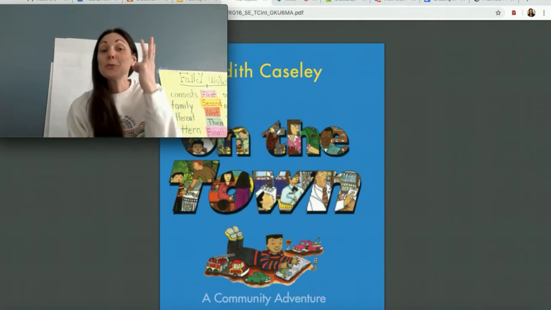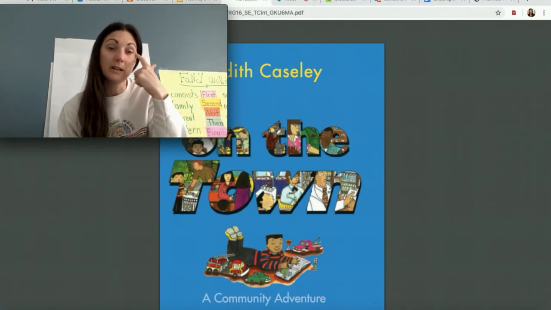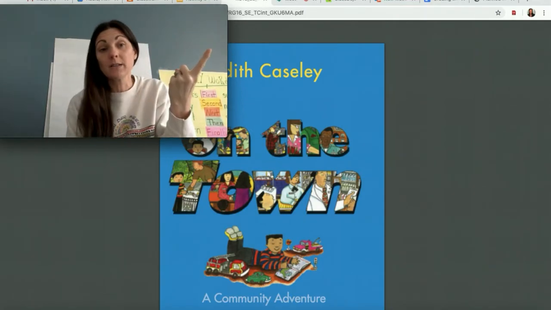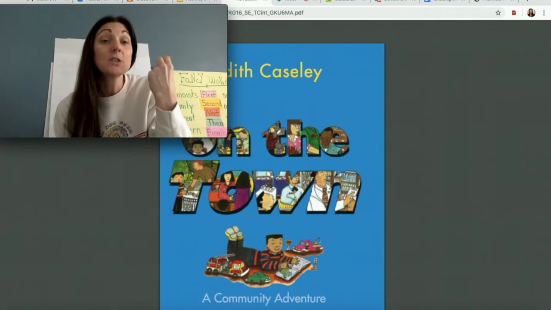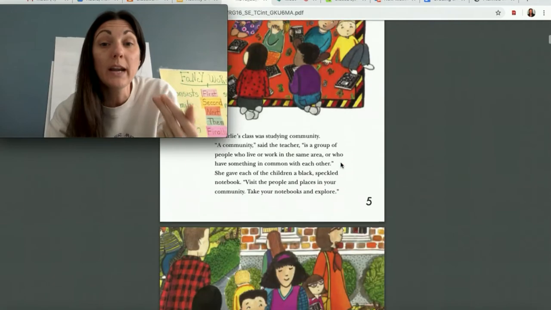Well, remember that there's three different ways to read a text. If you think back to our anchor chart that we made when we were in class, one way is to read the words. If you can read the words, read the words. But another way is to read the pictures. I could scroll through here right now and I could read the pictures.